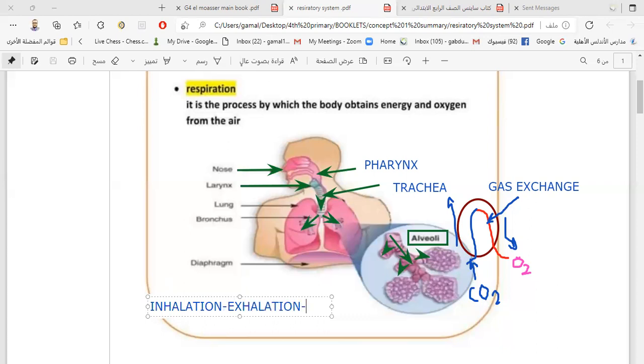The third step is gas exchange, and also burning of food. All of this is included in the respiration process. So we call it a complicated process or a complex process.